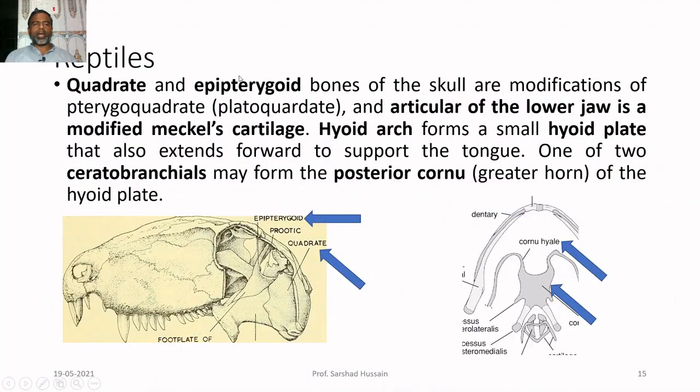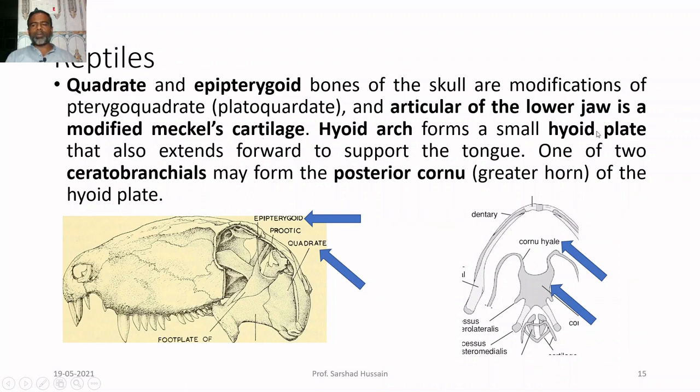Then you look at the quadrate and epipterygoid bones in the reptiles. You can see this is the quadrate bone and this is the epipterygoid bone. Both of these bones of the skull are modifications of the pterygoquadrate. So, the pterygoquadrate or the palatoquadrate we have discussed is modified to give rise to the two bones of the skull, and the articular of the lower jaw is modified Meckel's cartilage. So, the lower jaw articulates with the help of Meckel's cartilage.